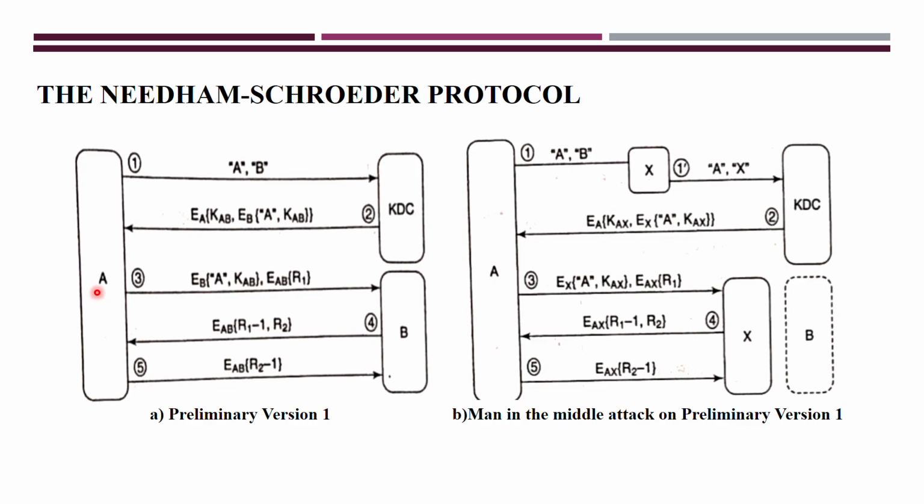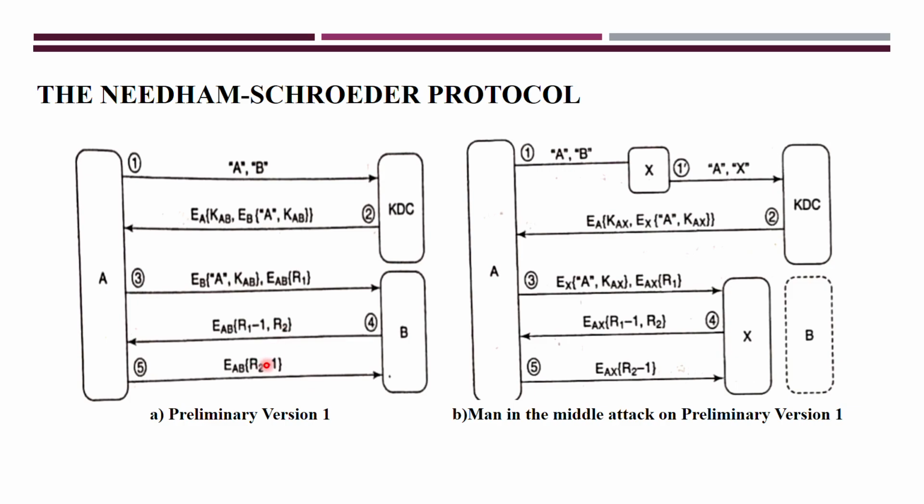Now A has to authenticate. So for that, what will A do now? A will encrypt the R2 decremented by 1 with the help of the session key, and it forwards that to B here. Whenever B receives this message, it decrypts and after that it verifies this R2 with the R2 that was sent by B here.